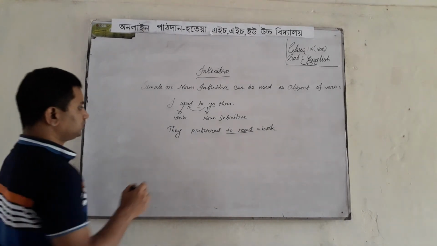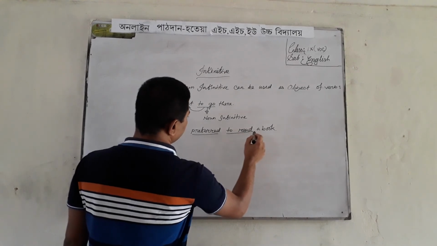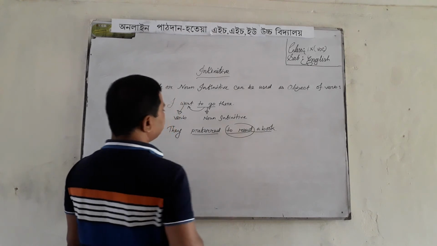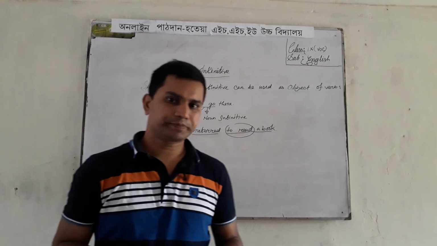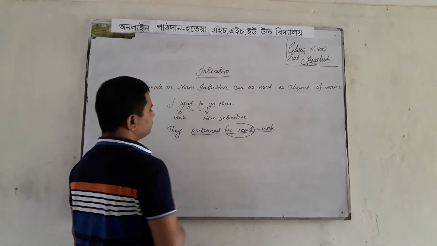Here preferred is verb and to read a book is object. So this infinitive is used here as object of verb preferred.